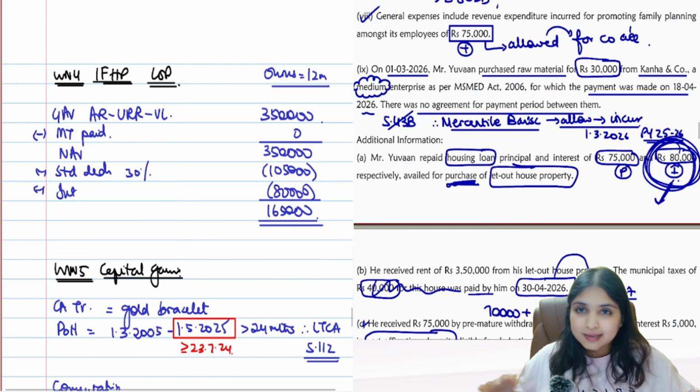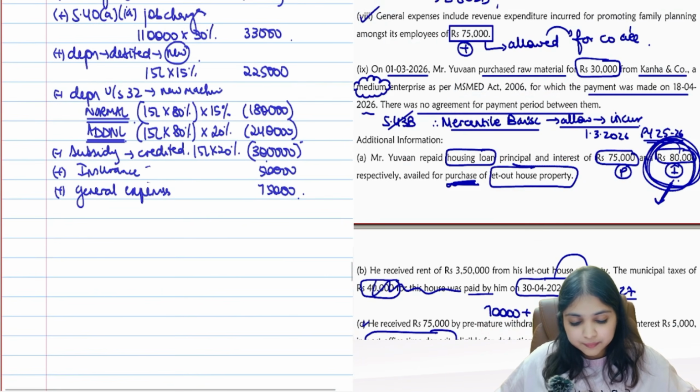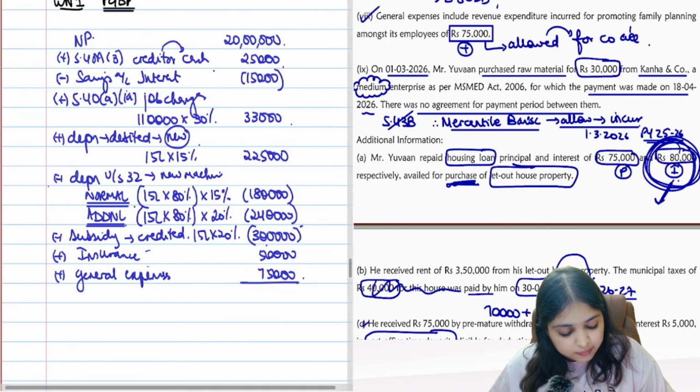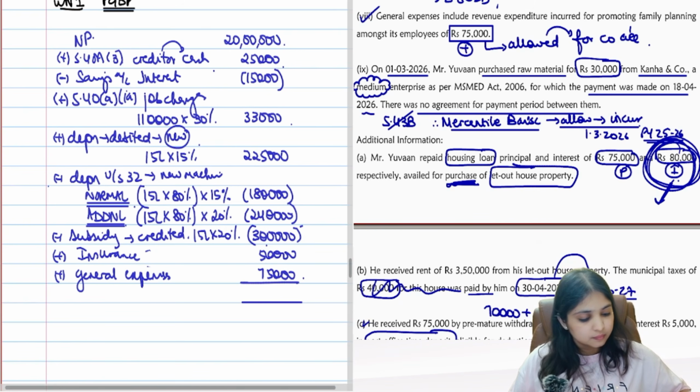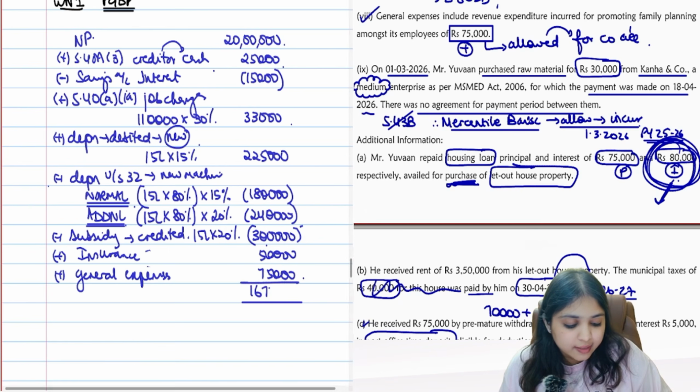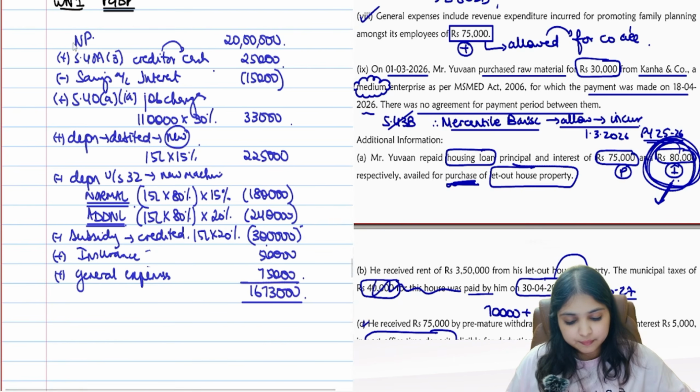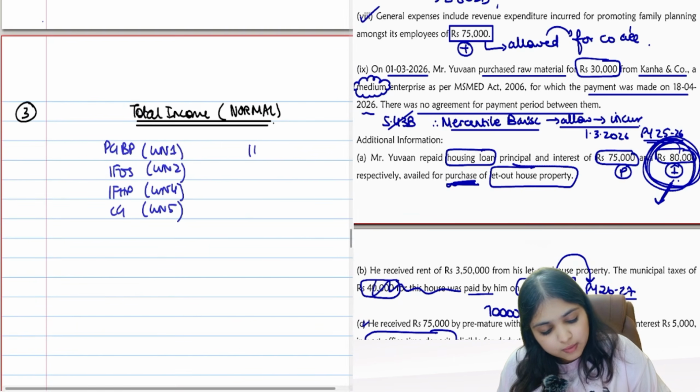Come on. Let's close our working notes one by one. Can you give me the net PGBP number? I am getting 16,73,000 PGBP. I'll take it to my main answer.